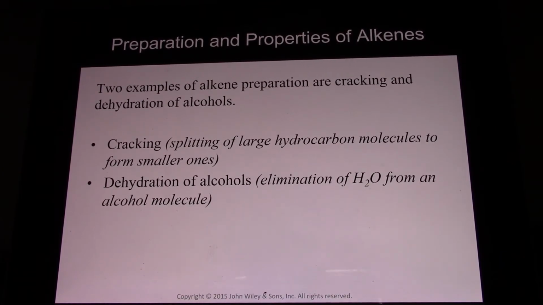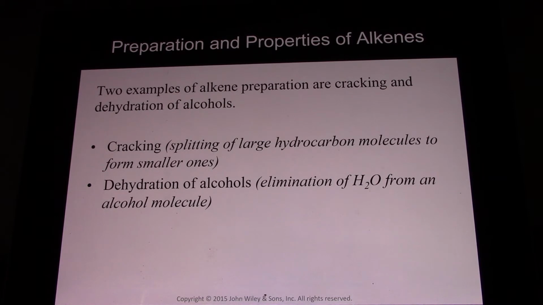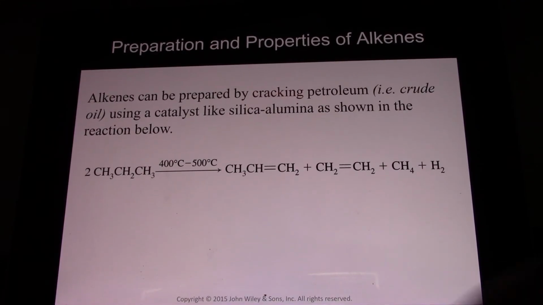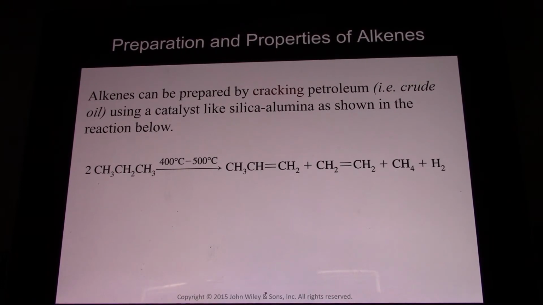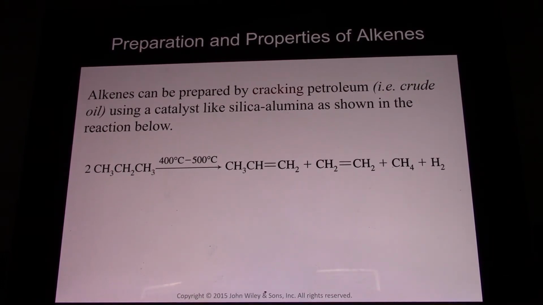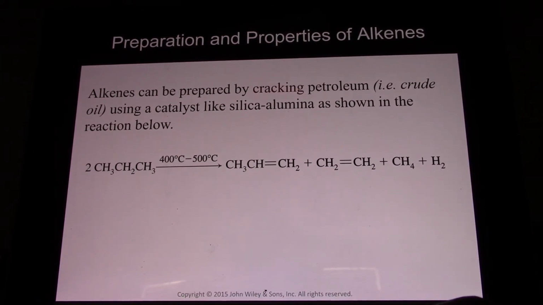Two examples of alkene preparation are cracking and dehydrating alcohols. When you crack alkanes, you just put them under a huge amount of heat with pressure and a catalyst, and a gigantic alkane will split into a littler alkane and an alkene. Dehydrating alcohols will eliminate water and form a double bond. So here's cracking. We crack our molecules and we get alkenes and smaller alkanes and hydrogen coming out. And here we're using a silica alumina catalyst.